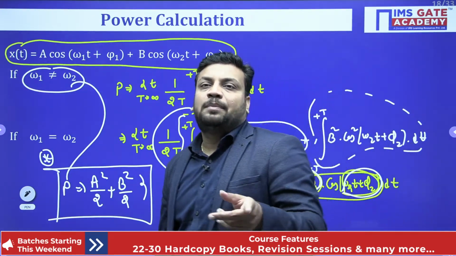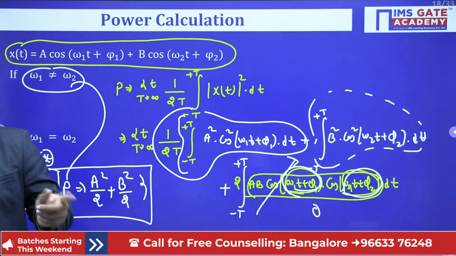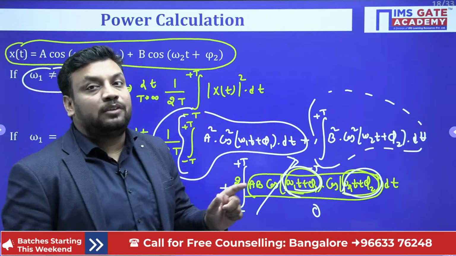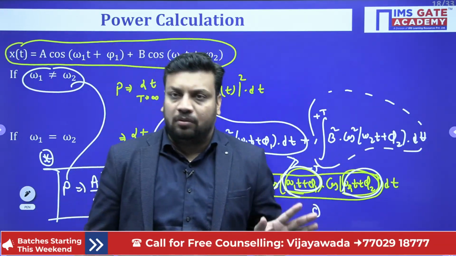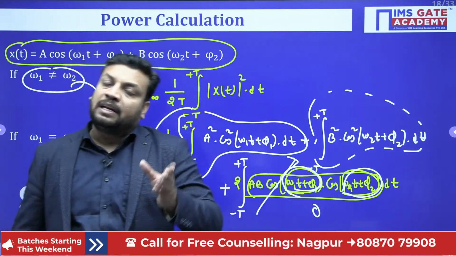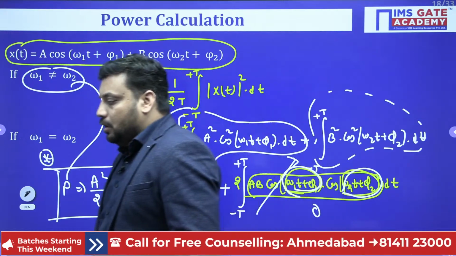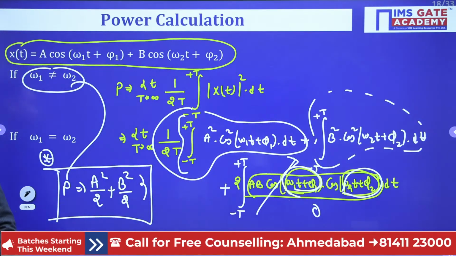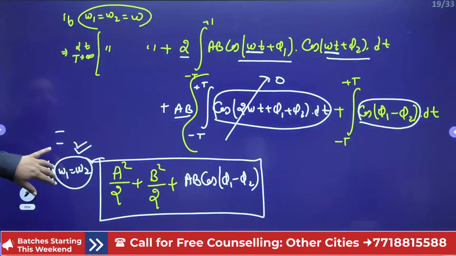What is sin(90 plus theta)? Cos theta. What is cos(90 plus theta)? Minus sin theta, because in the second quadrant only sin is positive, in the third quadrant tan is positive, in the fourth quadrant cos is positive. You know all this. Even cos(90 minus theta) will be sin theta. Say yes or no? So simple trigonometry I am expecting from you. Let's see, so what is the conclusion? We save the conclusion result here.